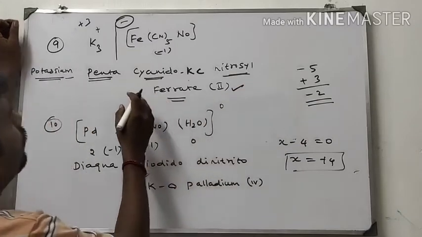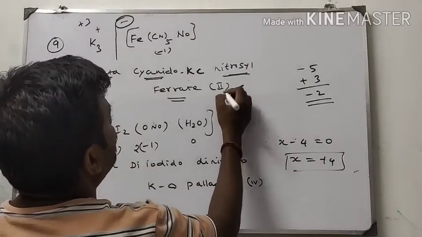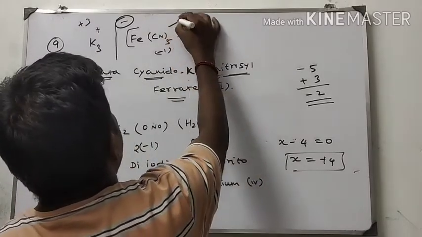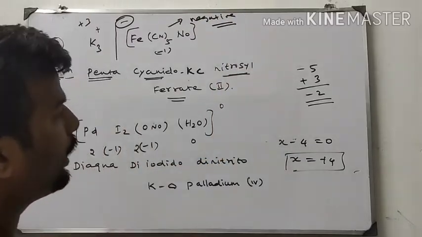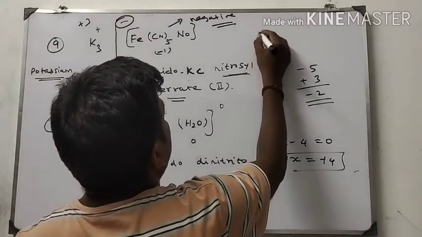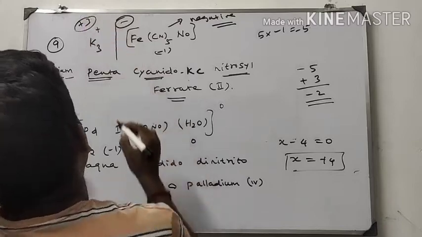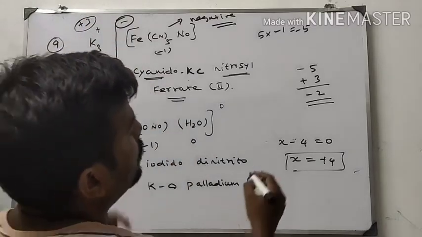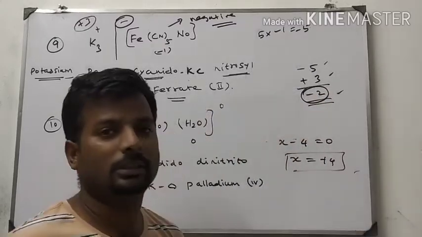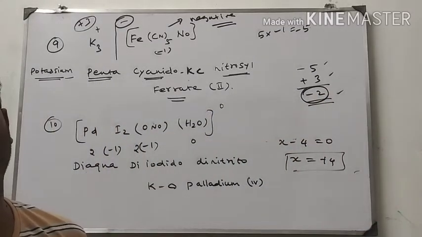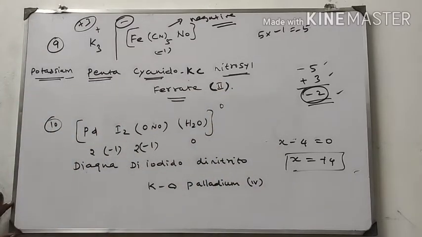Why is the oxidation state +2? Because here cyanide is a negative ligand, I told you, no. So -1, 5 times -1 is equal to -5. And in the cationic part, 3 potassiums, +3. So -5 +3 gives -2. In oxidation state, -2 or +2, whatever it may be, we can write it as 2. Ferrate 2. Next point, the 10th one.